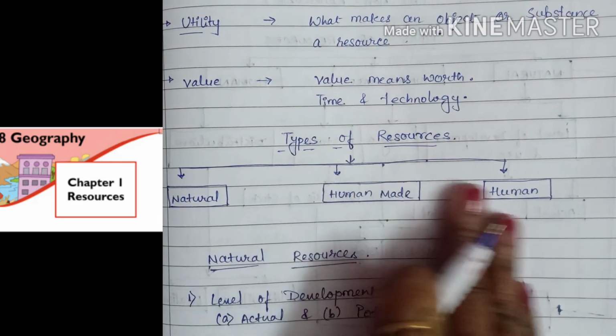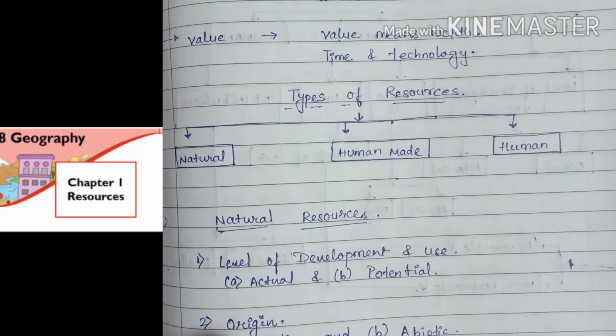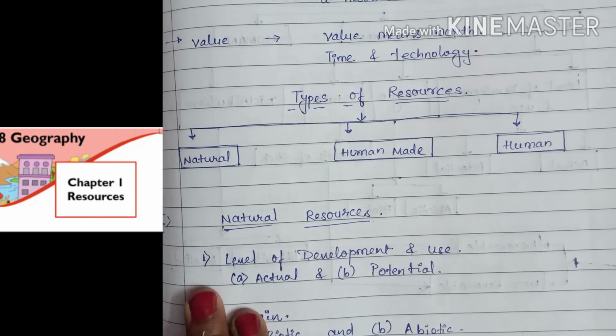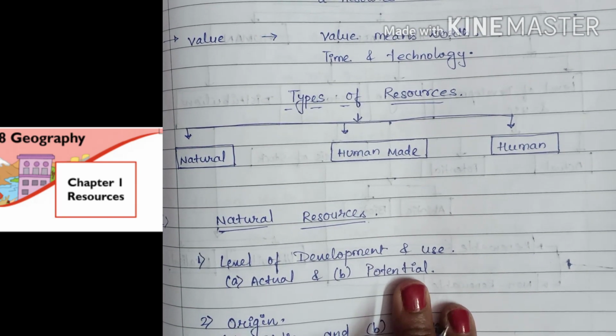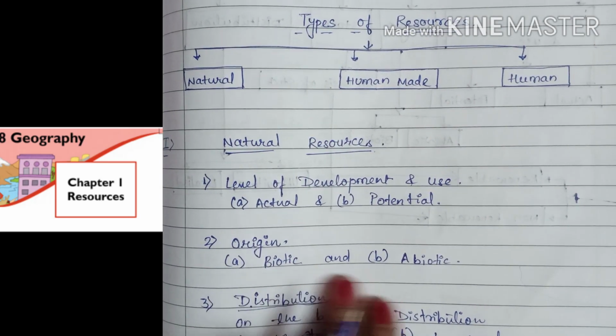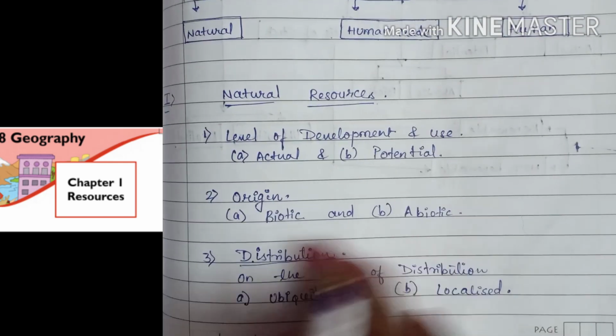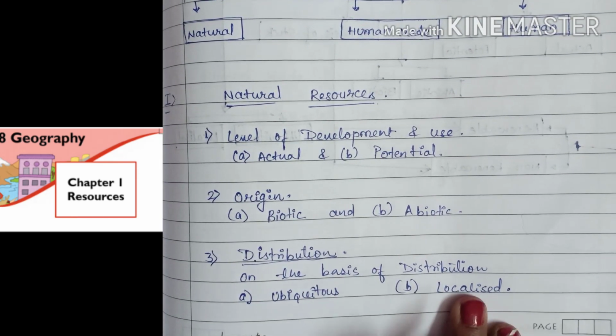Now types of resources: natural, human-made and human resources. Natural resources are classified first by level of development and use, actual and potential. Second, origin, biotic and abiotic. Third, distribution, ubiquitous and localized.